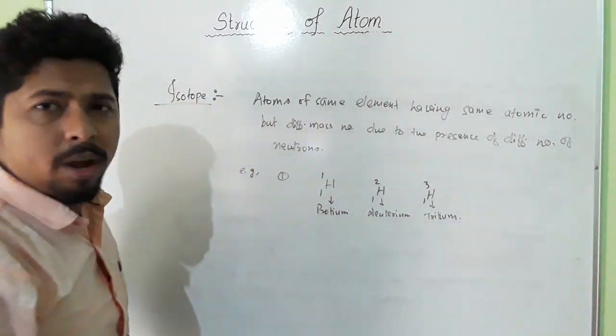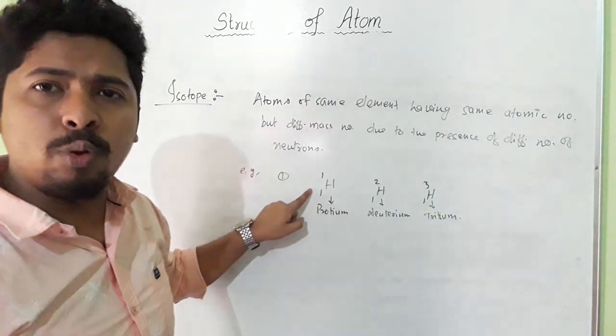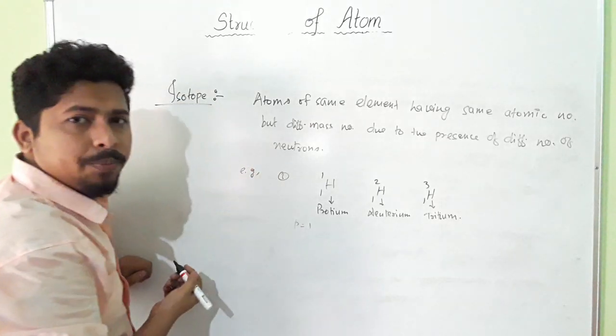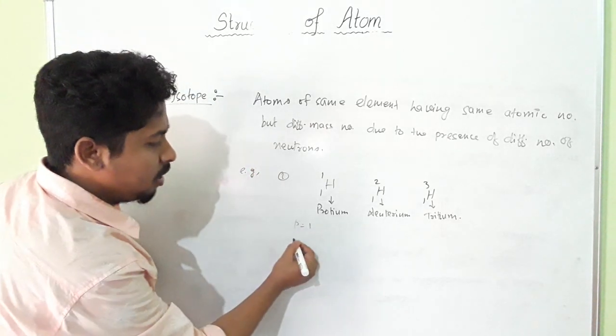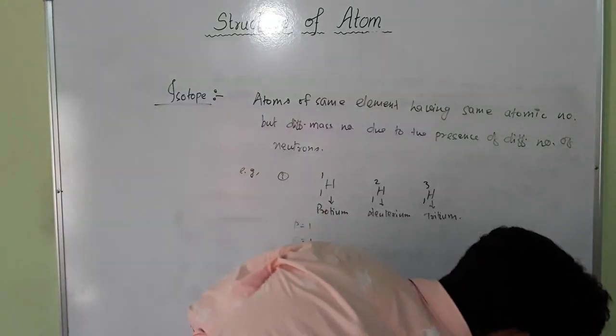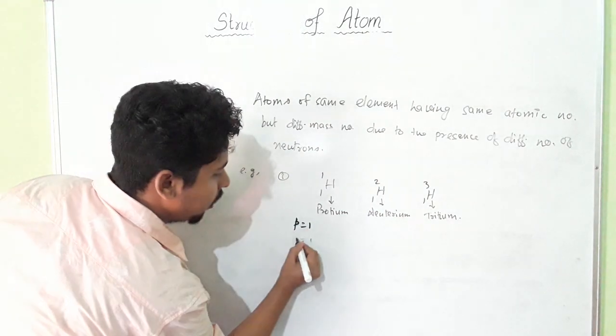Now, hydrogen 1,1, hydrogen 1,2, and hydrogen 1,3. Here you see, what is the number of protons? Atomic number 1 means the number of protons is 1. So what is the number of electrons here? The number of electrons will be 1, which means the number of protons and electrons is equal. So the number of protons is 1, and electrons is also 1.